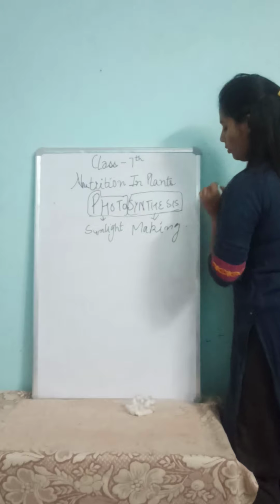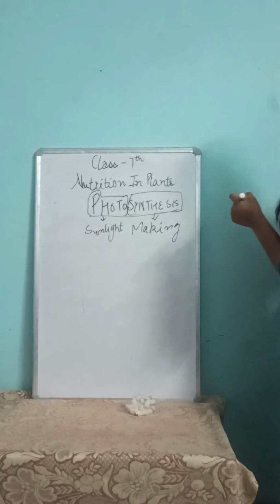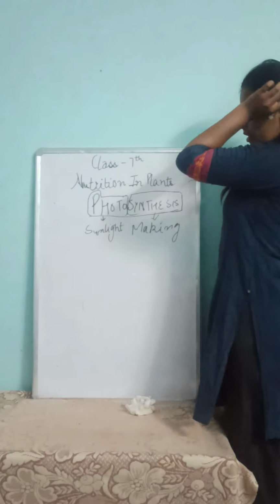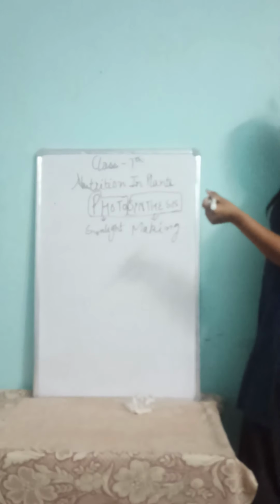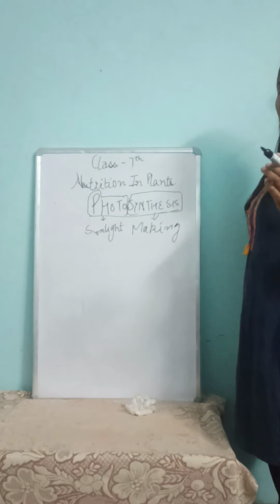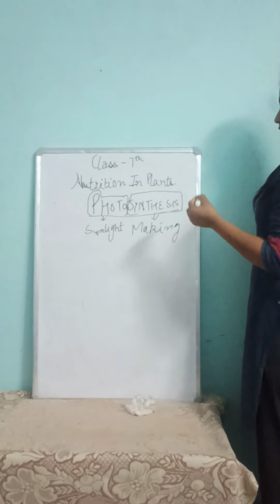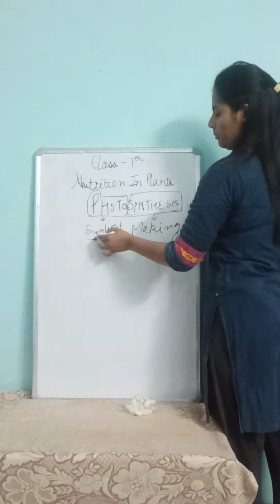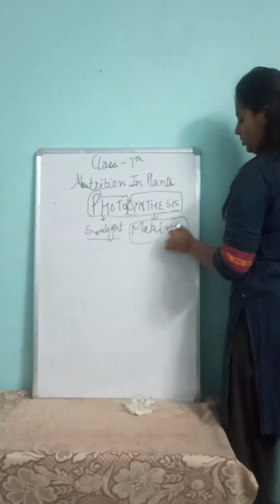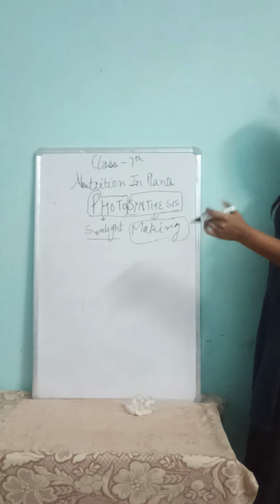Sunlight is very much needed for photosynthesis, the making of food for the plants. It is essential for the process.